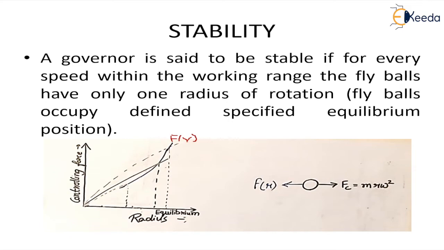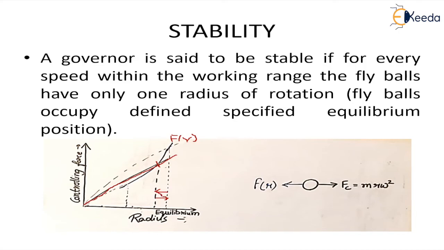Now, if we plot the graph for m r omega squared, let's say this line for some particular radius, the point at which both of these forces meet gives you the equilibrium radius, or the equilibrium condition. That means both the forces are equal, right? Now whenever there is an increase in speed, the controlling force is more than the centrifugal force, therefore the system comes back to its equilibrium speed.